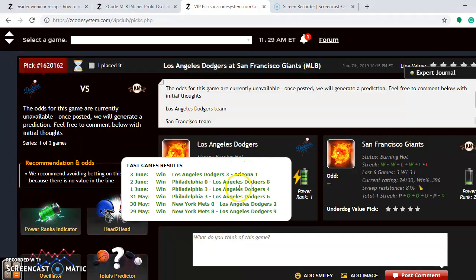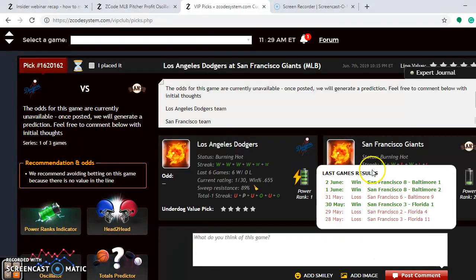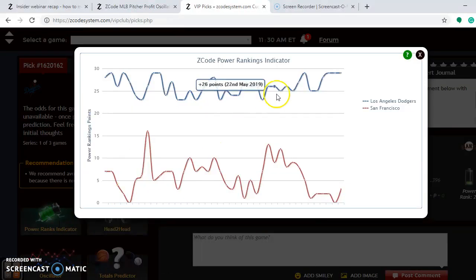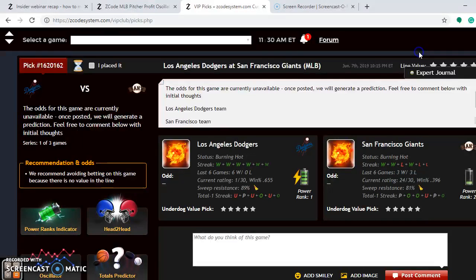They are burning hot. You can see they've won their last 6, and they've won 9 out of their last 10. The Giants had lost 3 out of their last 4, but because of a 2-game winning streak, they are burning hot. But they have also lost 7 out of their last 10, so take that into consideration as well. Go to the power ranking indicator. Again, you can see the clear advantage for the Dodgers, plus 29. Even though the Giants have lost their last 2, they're still only at plus 3.